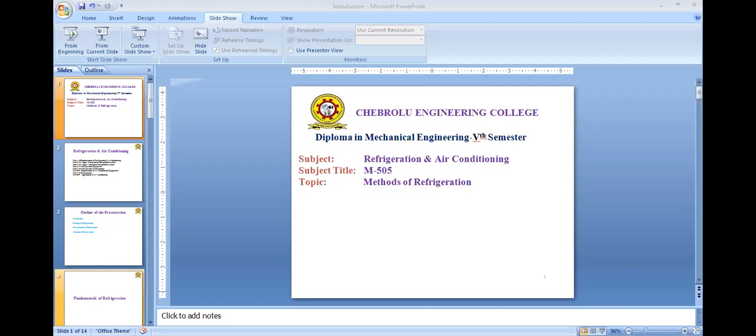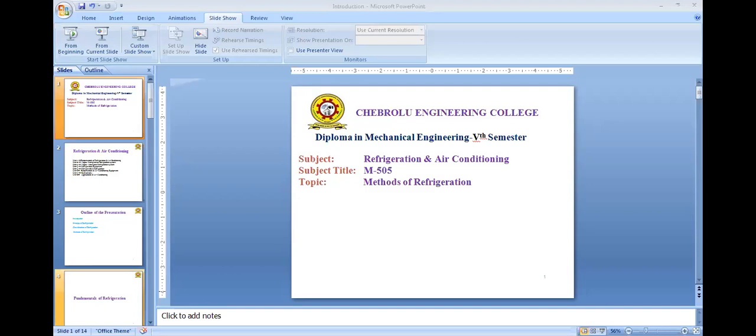In air refrigeration, again there are two cycles, reversed Carnot cycle and Bell-Coleman cycle. Whereas in vapor refrigeration, there are two cycles, vapor compression refrigeration system and vapor absorption refrigeration system. So we mainly discuss the artificial methods, that is mechanical methods only, in our syllabus. Next, methods of refrigeration, that is methods of mechanical refrigeration.